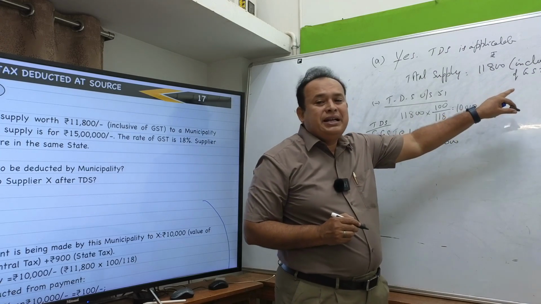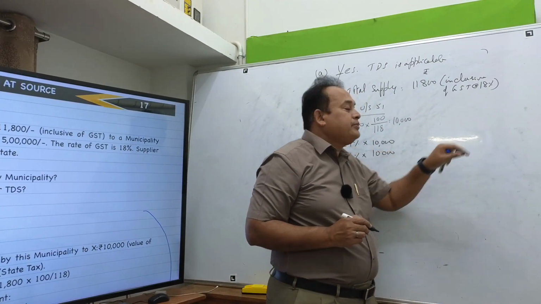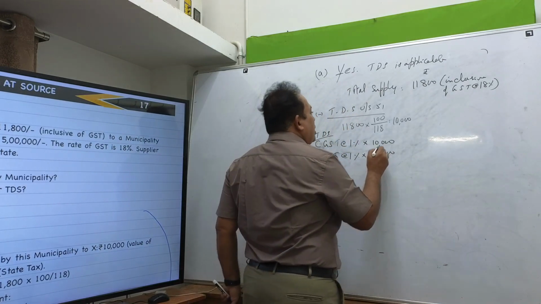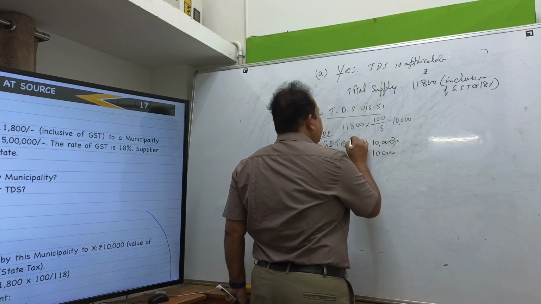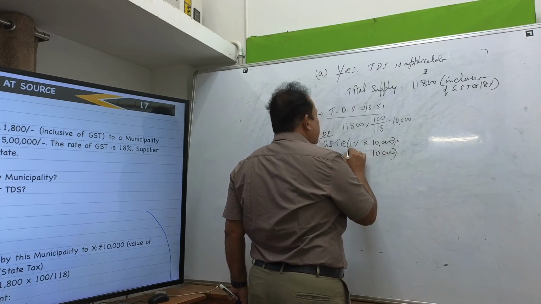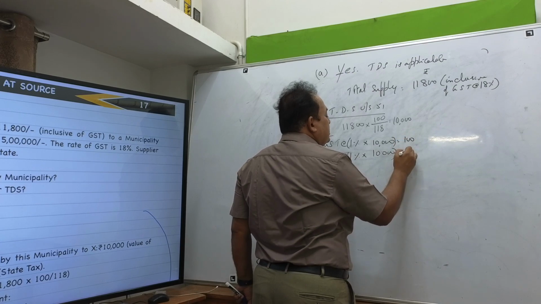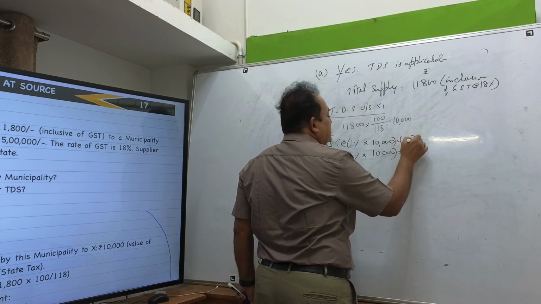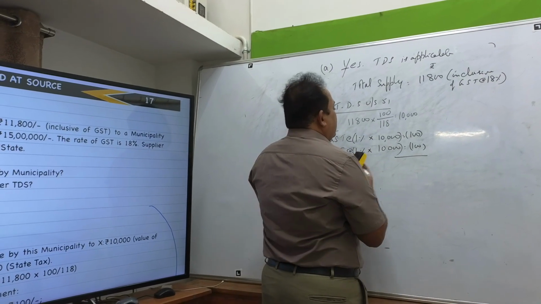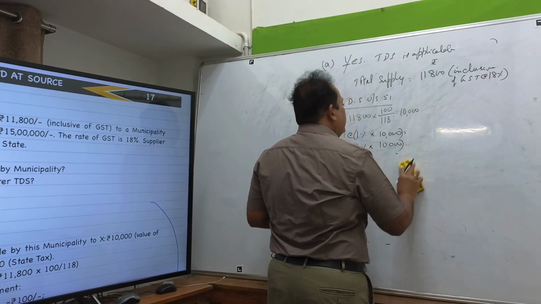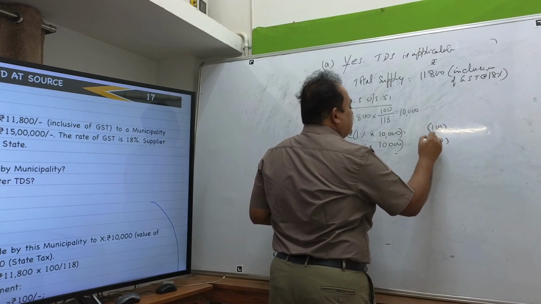GST should be eliminated. This value should be eliminated. So now how much comes here? It comes to almost 100 rupees and 100 rupees. Directly I can apply 1% each, so 100 rupees here and 100 rupees here.